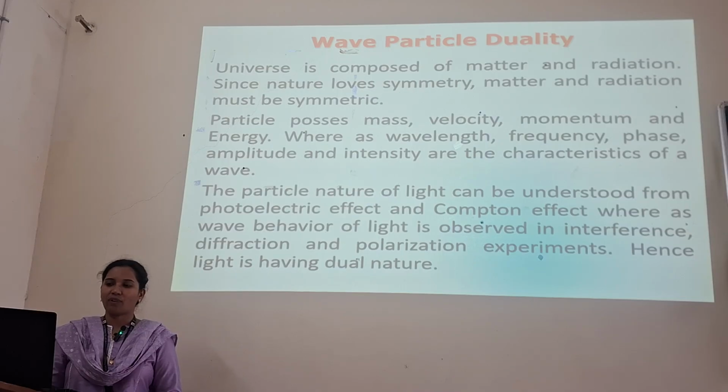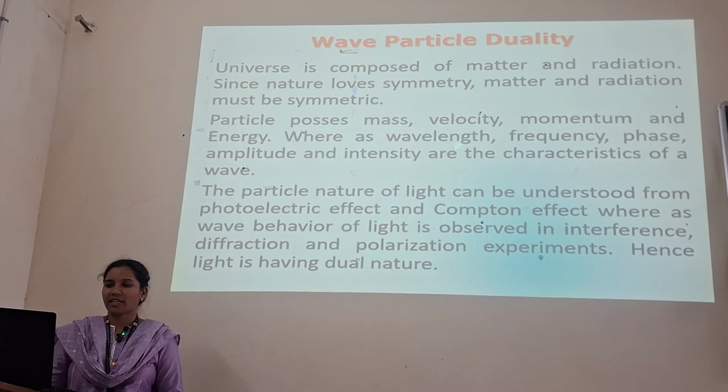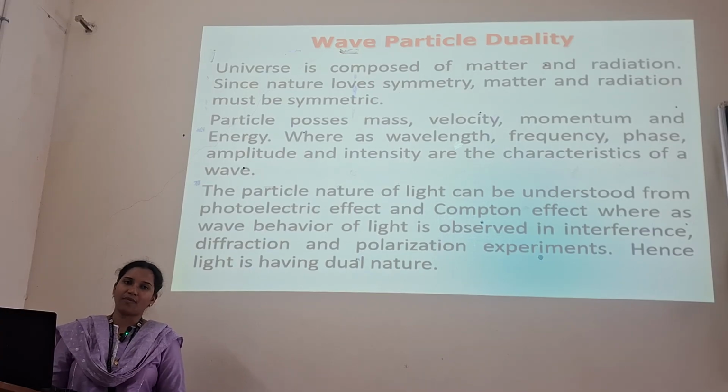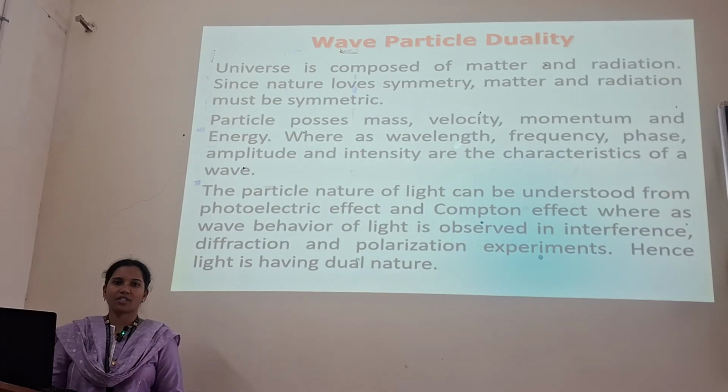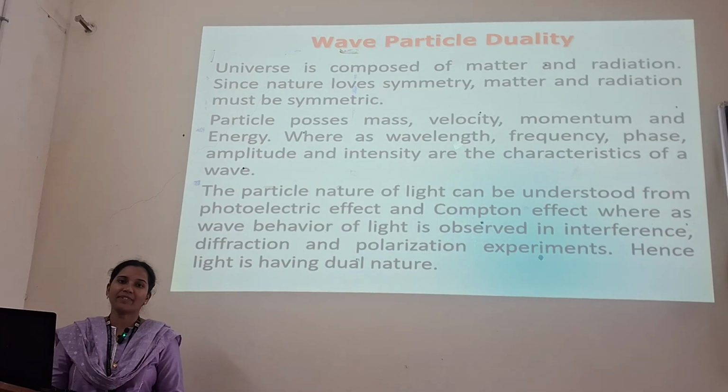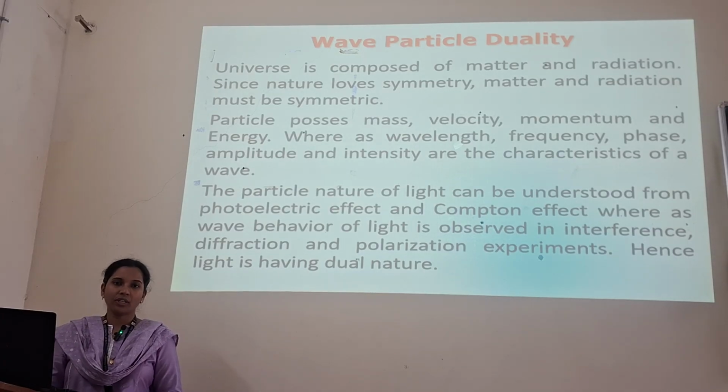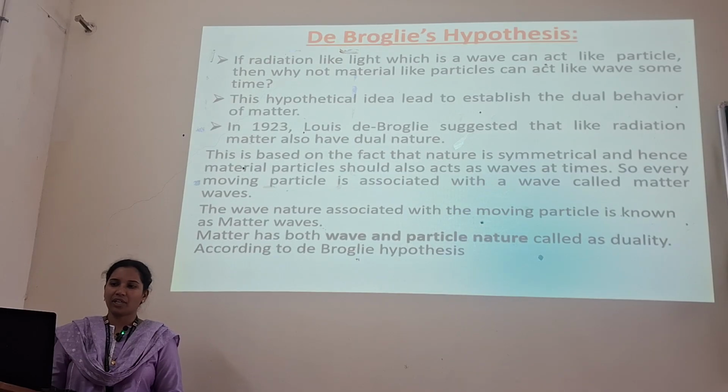The particle nature of light can be understood from the photoelectric effect and the Compton effect, whereas the wave behavior of light can be observed in interference, diffraction and polarization. We should know what we mean by a wave. A wave is nothing but a disturbance of the medium. The properties of waves include diffraction, interference, polarization, superposition, etc. Hence light has a dual nature.